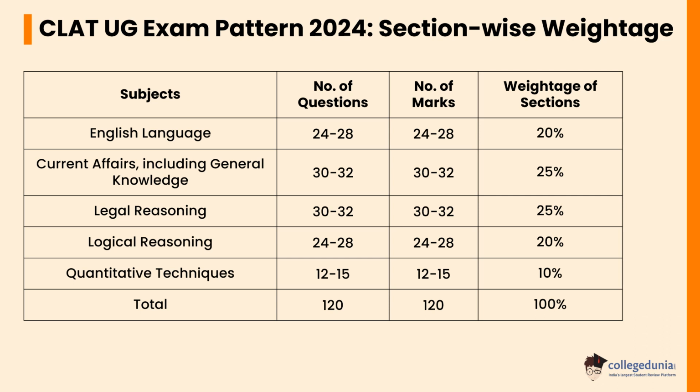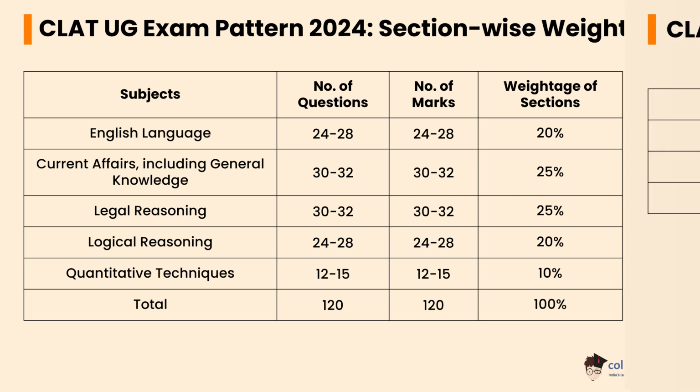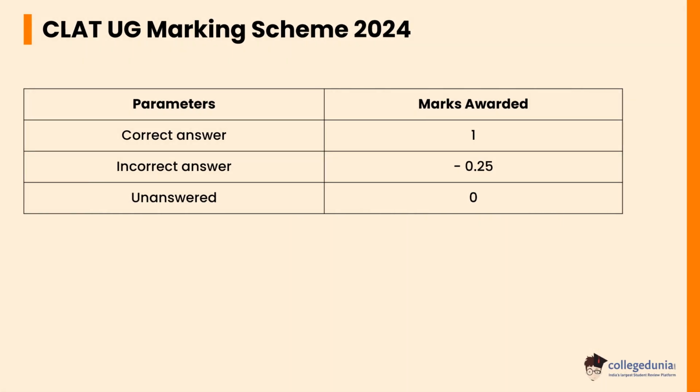In legal reasoning, the number of questions and marks is expected to be between 32 to 32, which constitutes 25% weightage. In logical reasoning, the number of questions and marks is expected to be between 24 to 28, which constitutes 20% weightage. In quantitative techniques, the number of questions and marks is expected to be between 12 to 15, which constitutes 10% weightage. Let's check the CLAT UG marking scheme 2024.